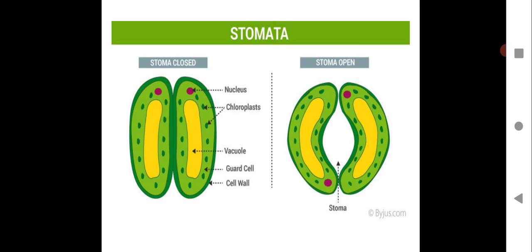Then you will see the opening of the stomata on the right hand side. You can see the stoma will extend, and it will create a gap in between, which will allow the exchange of gases. So continuous closing and opening of stomata will happen, and that takes care of the exchange of gases during respiration process. Please label the diagram neatly, children, and please draw both the diagram, stoma close and stoma open.